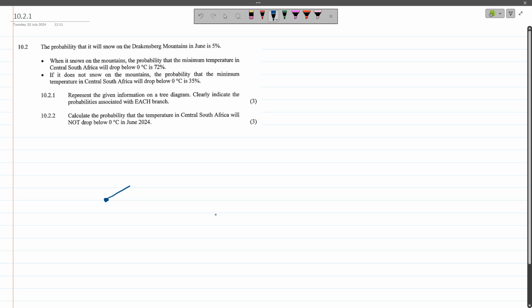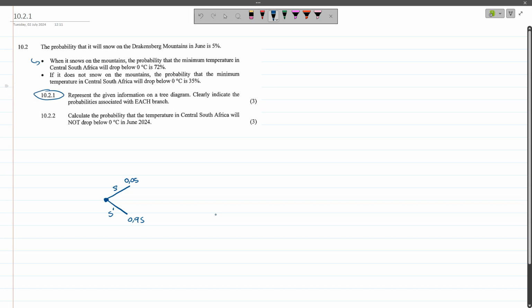So the probability that it will snow in the Drakensberg Mountains is 5%. We can represent that as a decimal of 0.05. And if that is true, for this to be complementary, the probability that it does not snow, so that will be snow with the little copy, that will be 0.95. And then we go on to the next level of information.